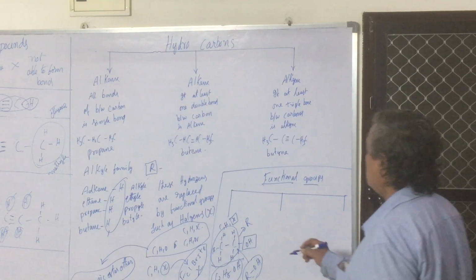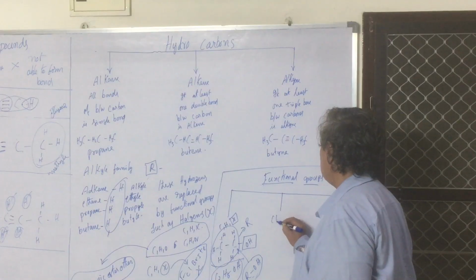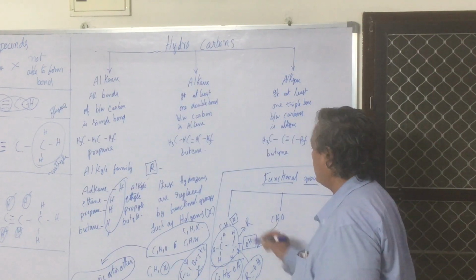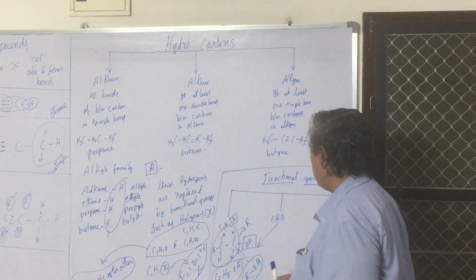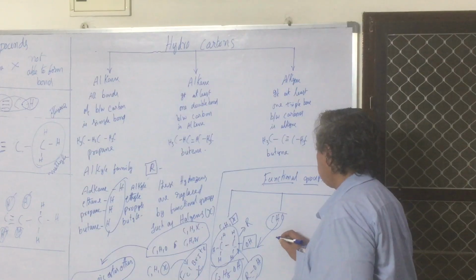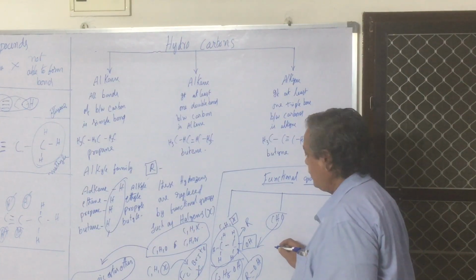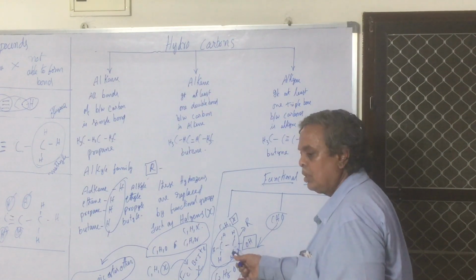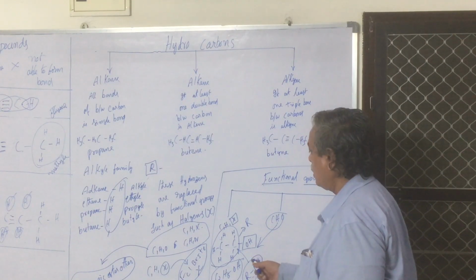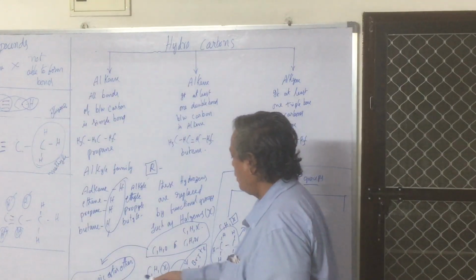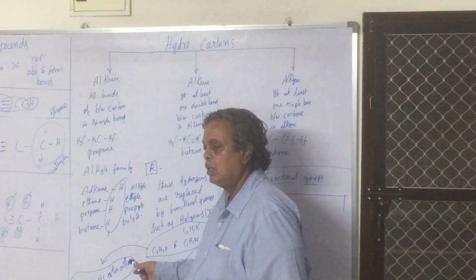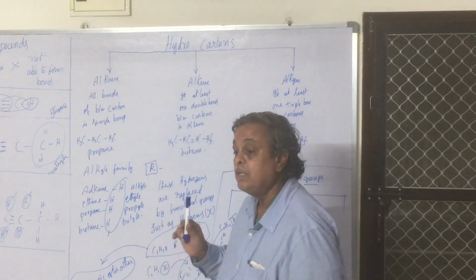That is CnH2n+1OH. This is CnH2n+1OH. What is CnH2n+1? This alcohol means CnH2n+1OH. How many are there in C2H5? 1, 2, 3, 4, 5, 6. 6 are there in C2H5OH.